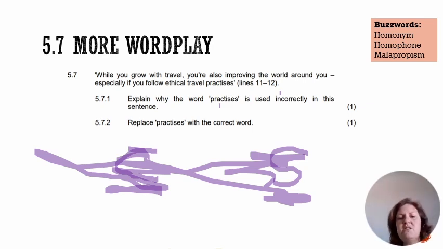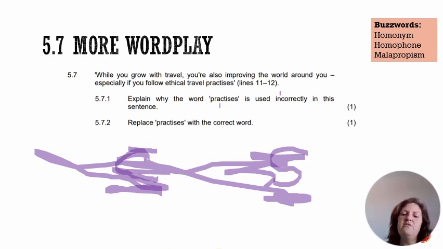Explain why the word practices is used incorrectly in this sentence. Well, in the sentence, practices is the object of the sentence. It's supposed to be a noun, and they've given us the verb form. That might be a little difficult to earn in terms of marks, because you have to give an explanation, but practice it. Practice spelled with a C is a common noun, and it's being used as a noun here, and they spelt it as a verb by mistake.